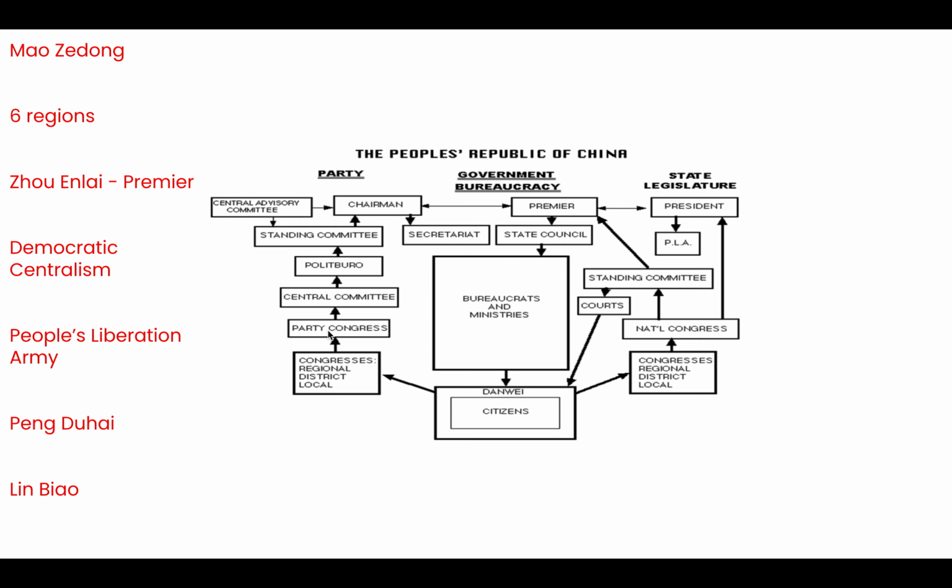Within each region, they have a People's Congress, and that's run at different levels. You've got towns, districts, cities, counties, and provinces within the party congress. And what that means is he can put people in charge of the party congress who he trusts. Those people bring their ideas and decisions to the Central Committee, who then take it to the Politburo. The Politburo are essentially the decision-making body of the Communist Party. They decide and vote on laws and legislature.